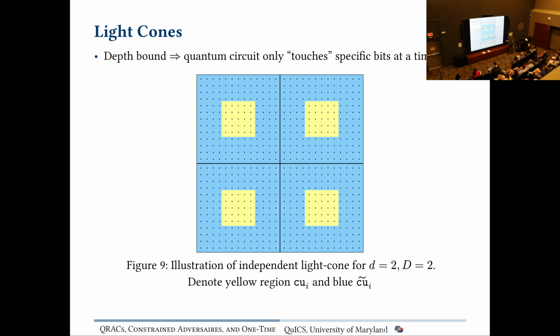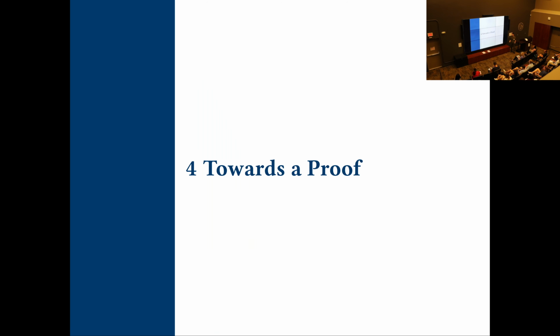So again, first we're going to have Bob measure this inner yellow cube, and then the second cube, and third cube, fourth cube. And we're going to use the bound on what Bob learned from the previous cubes to bound what he learns about the next cubes. And we can do this because the circuit's non-adaptive.